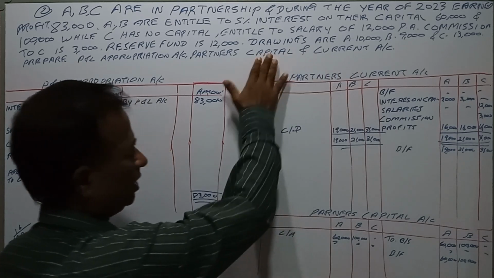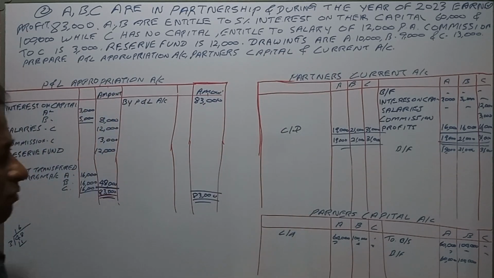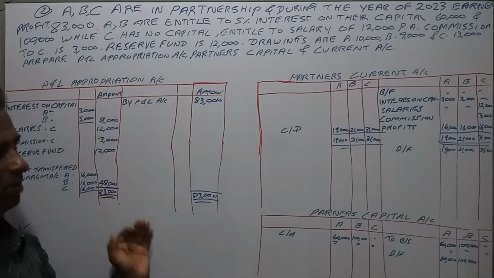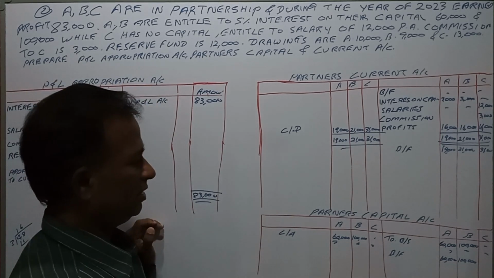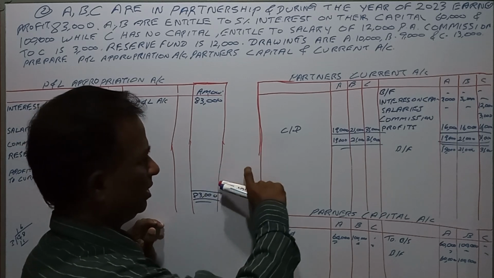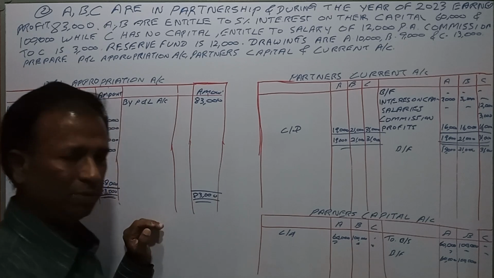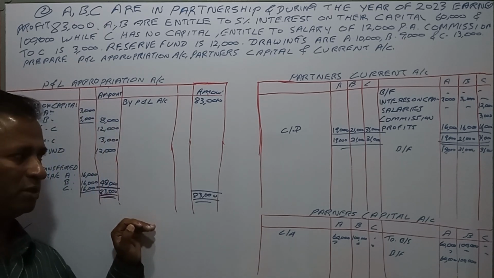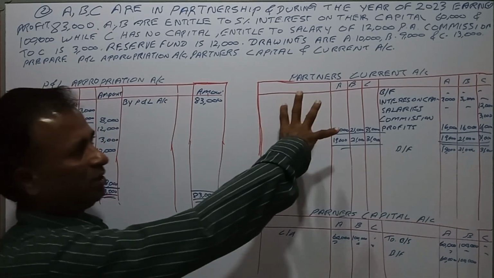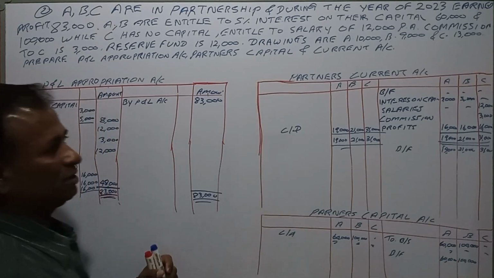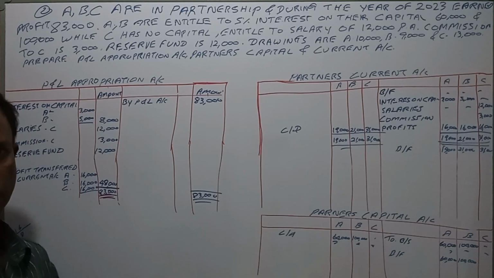The profit and loss appropriation account is common, but in the fixed method the partners' current account will appear. If you are preparing the fluctuating capital account, the partners' capital account will be there, but the partners' current account won't be there.